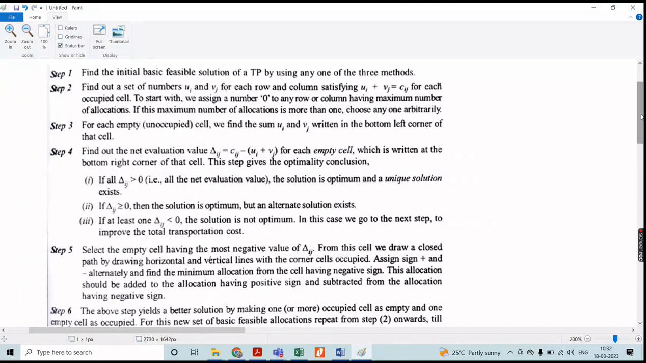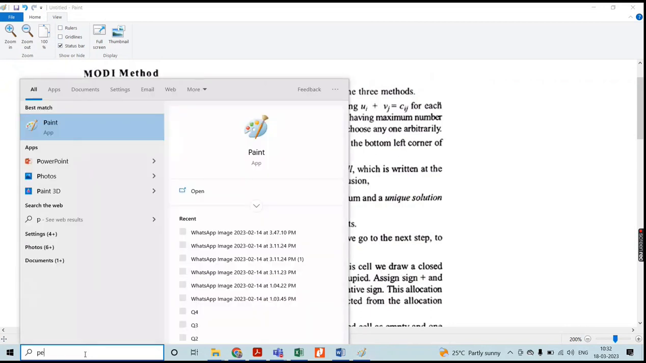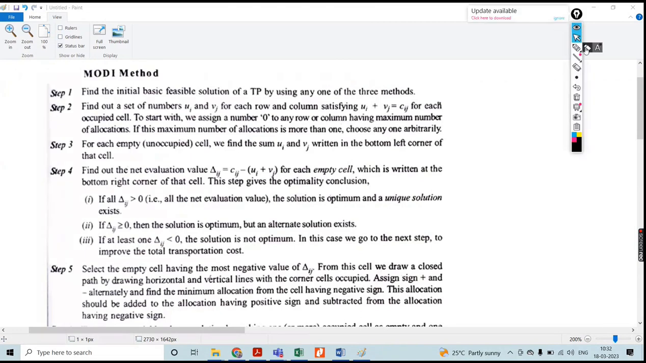This is the modified distribution method. Especially, we are using this for the purpose of finding the optimal solution. It means whatever solution you are getting, whether it is going to provide the optimal solution or not, to identify that one. For example, one transportation problem is there.